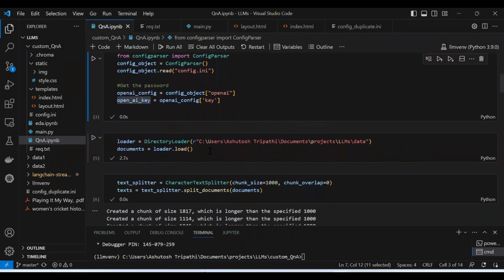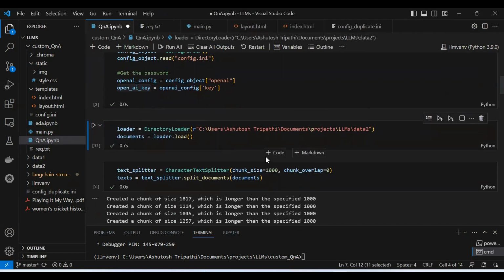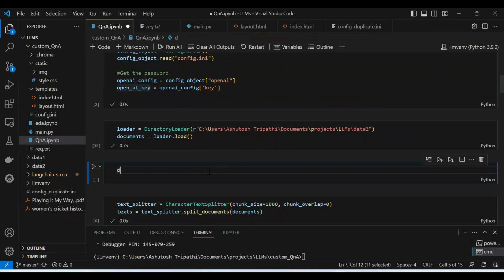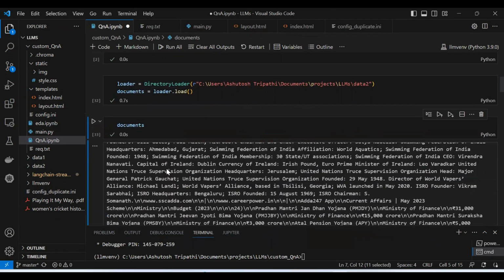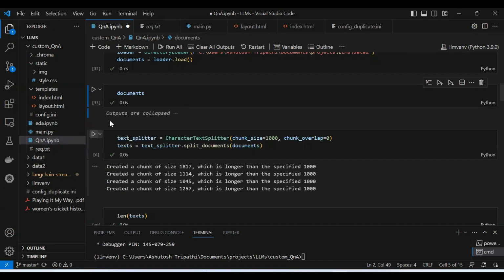Now I need to provide the directory loader. In my Flask application, of course, I'm going to use a UI-based approach where you can input your directory, but here I'm just passing the path, a hard-coded path. Inside the directory loader, just pass the path, and then document loader.load will load all the documents. Let me run this. If you print this, it will show you the documents loaded. Let me collapse it.